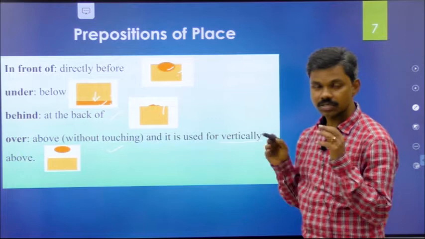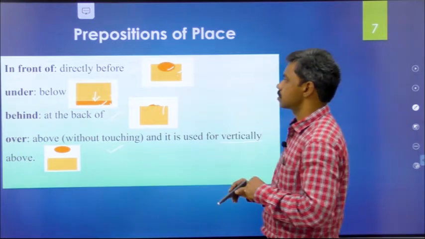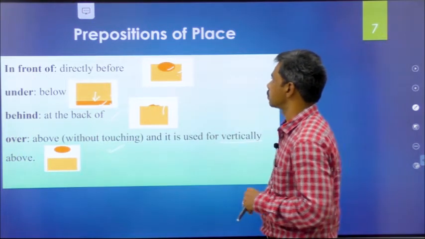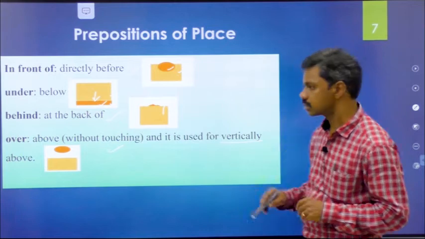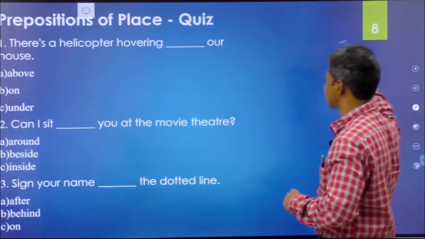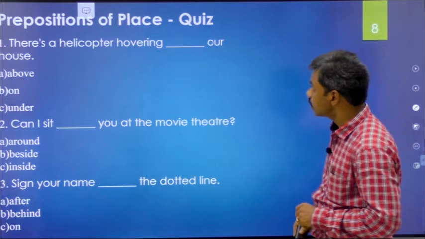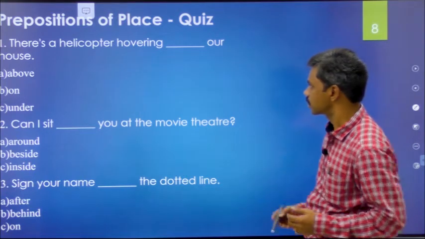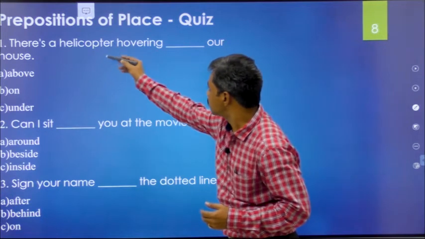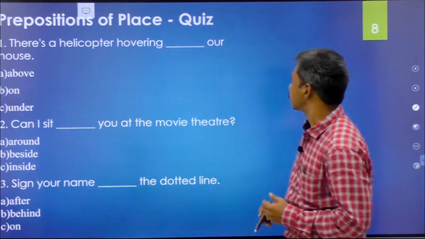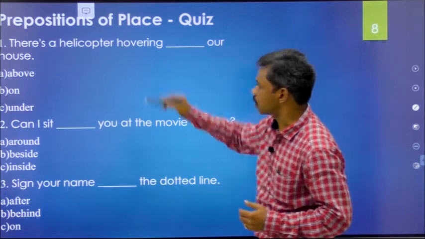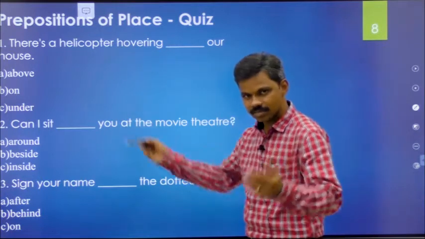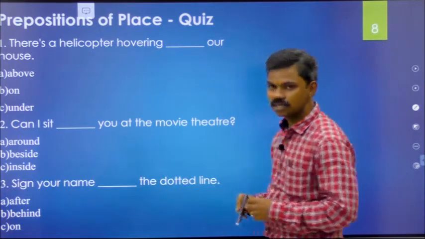Yes, let us try to use these frequently used prepositions of place in our exercise. Prepositions of place quiz. Shall we start? Okay. First one. There is a helicopter hovering dash our house. Guess the right option.